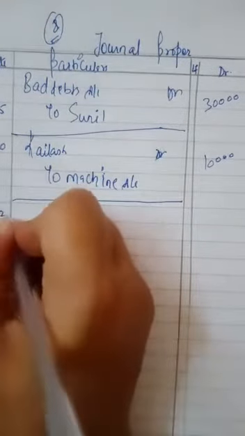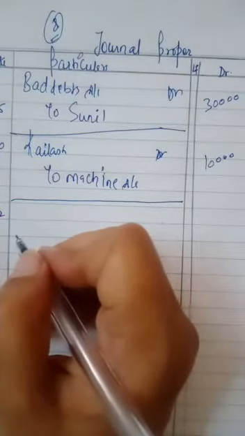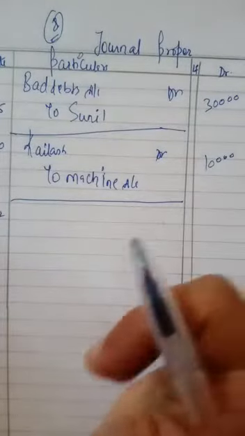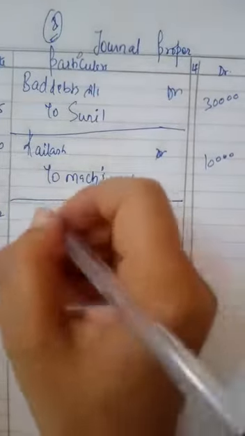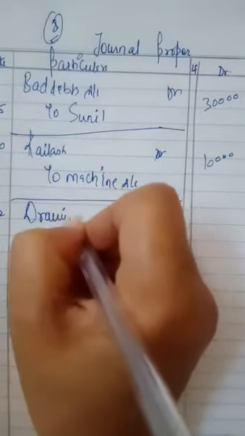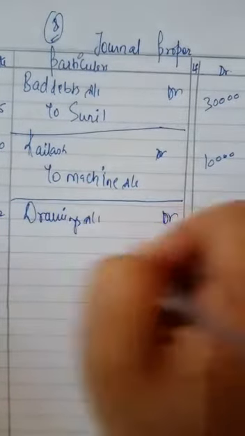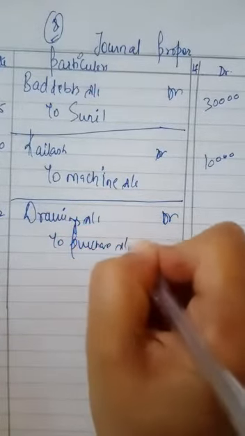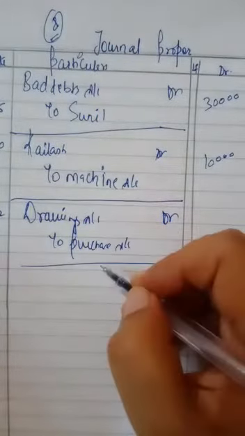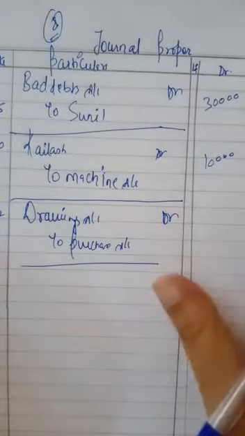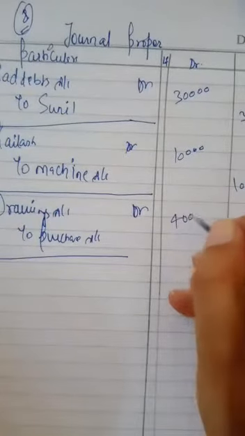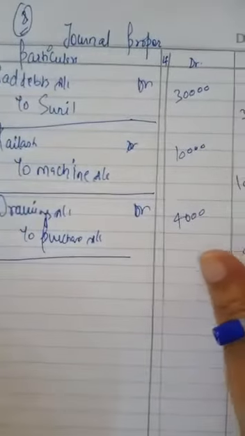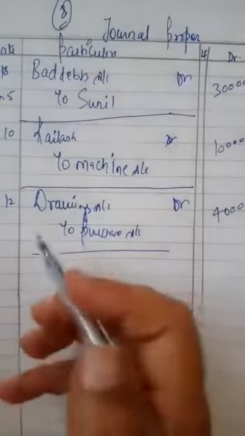After that, on 12th March, proprietor withdrew for personal use cash worth rupees 10,000. It must have been recorded in cash book, and goods worth rupees 4,000. So only the entry of goods is remaining. All cash transactions we will ignore because they are already recorded in cash book. So he has used goods. So now we will record drawings account debit to purchase account rupees 4,000. Debit all expenses and losses. Personal expenses are called drawings. Debit all expenses and losses, credit what goes out.